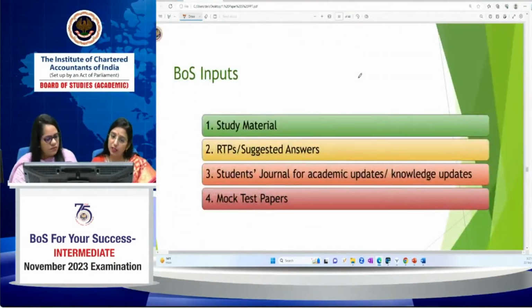And we have already discussed the inputs which are provided by the BOS: the study materials, RTPs, the suggested answers, student journal, and the MTPs.